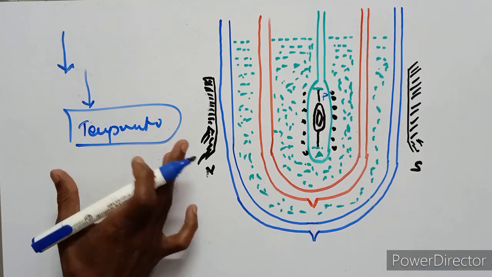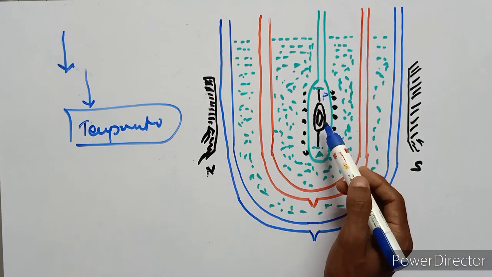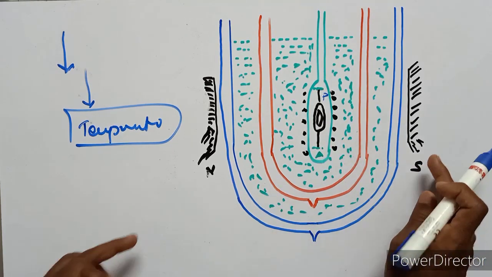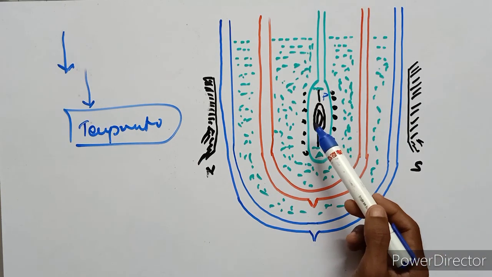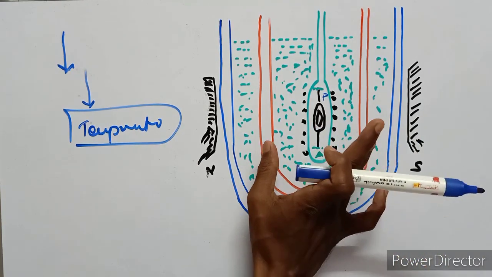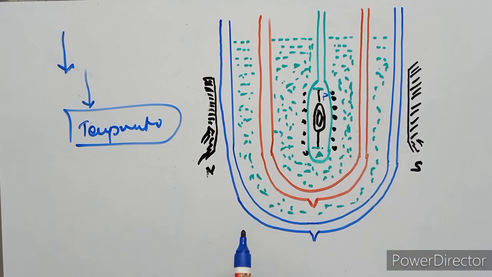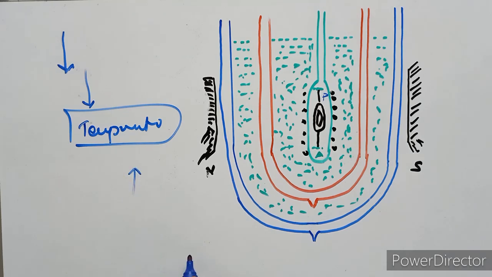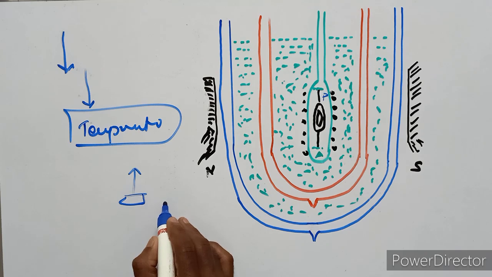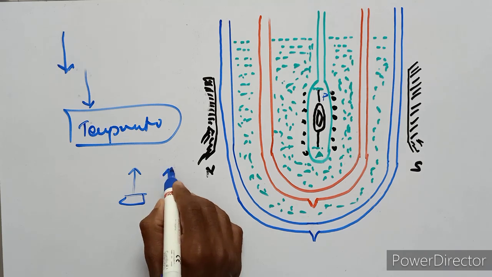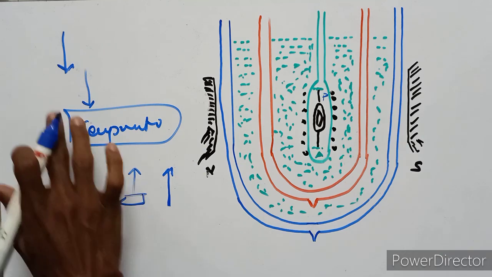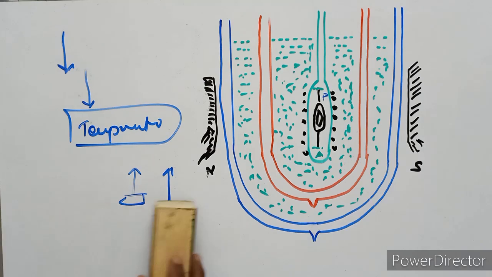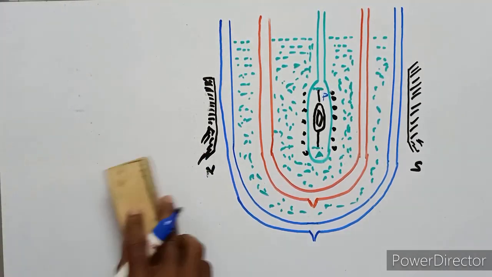slightly falls. And the same as when the substance is magnetized, we apply the magnetic field. The molecules are set in the direction of the same magnetic field, so the temperature of the substance rises. That means the magnetization is increasing, and the temperature is also increasing. The magnetization falls, the temperature falls. This phenomenon is known as adiabatic demagnetization.